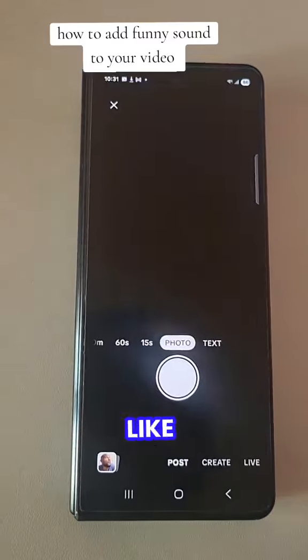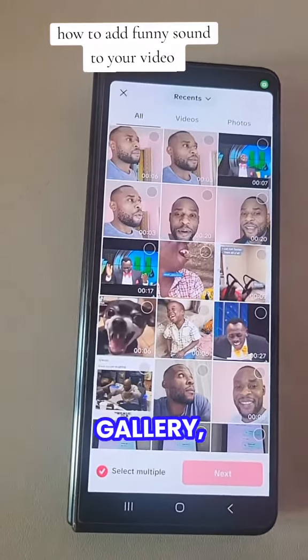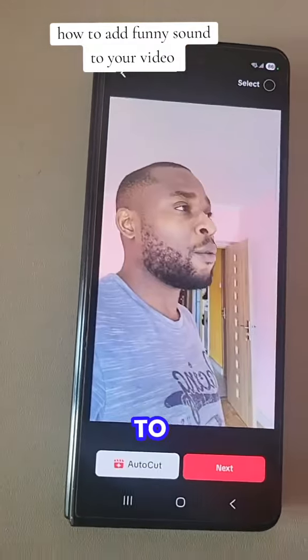Tap the plus sign like you want to make a post. Go to your gallery, select the video that you want to add the funny sound.